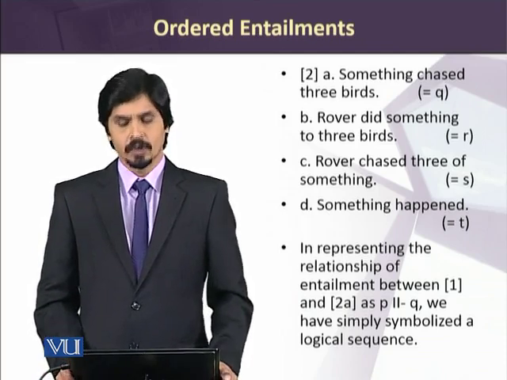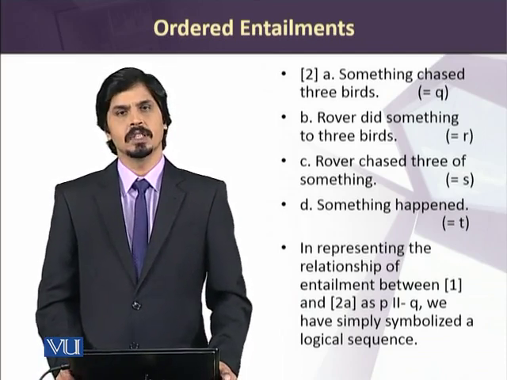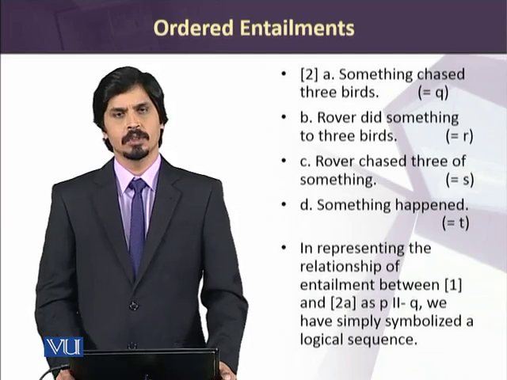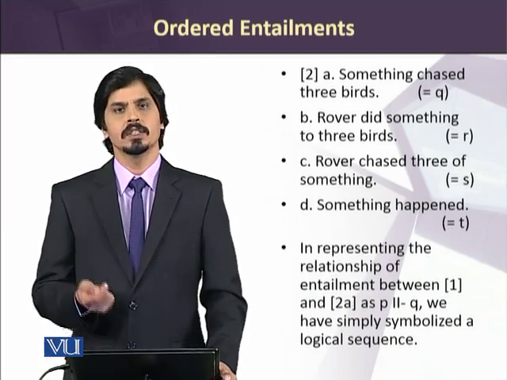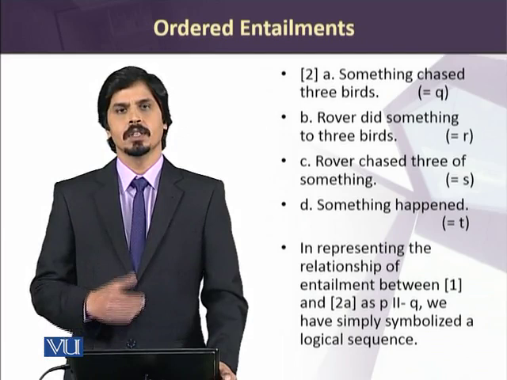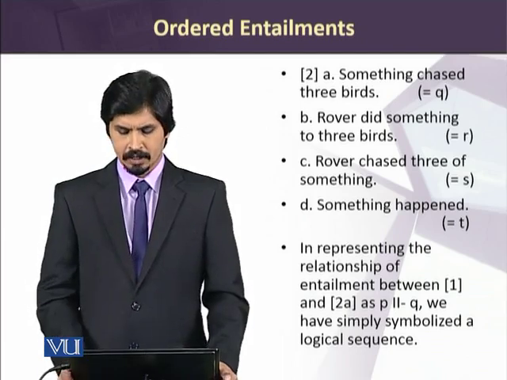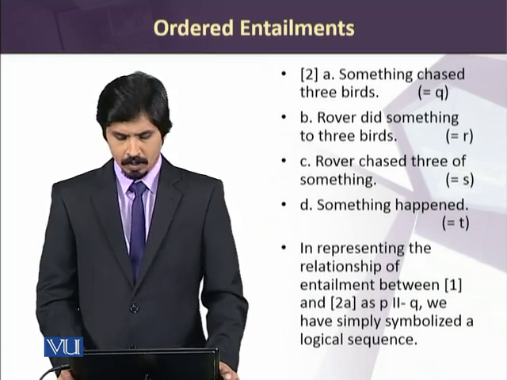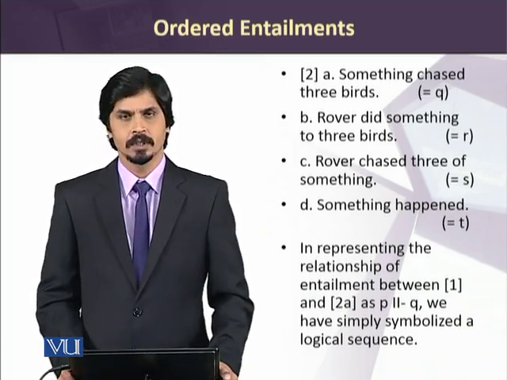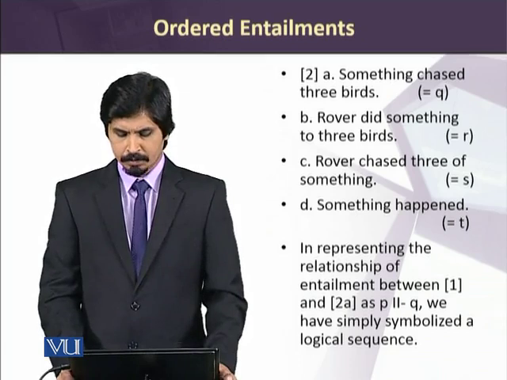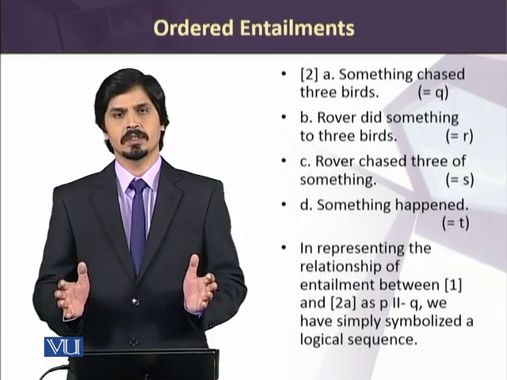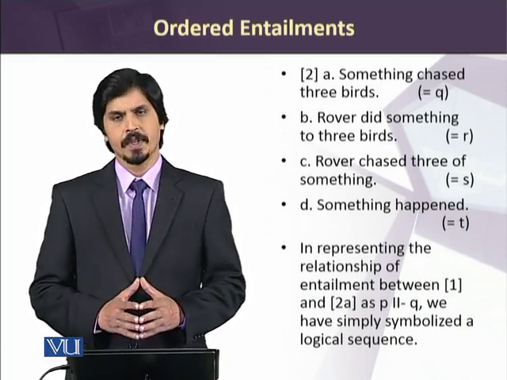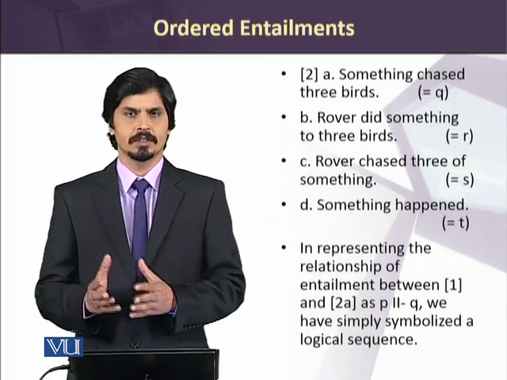And then we have "Rover did something to three birds," and what he did is, he chased them. So we have the second entailment here. Then we can have entailments like "Rover chased three of something," or "Something happened," simply. In representing the relationship between these entailments, we might say that P entails Q.